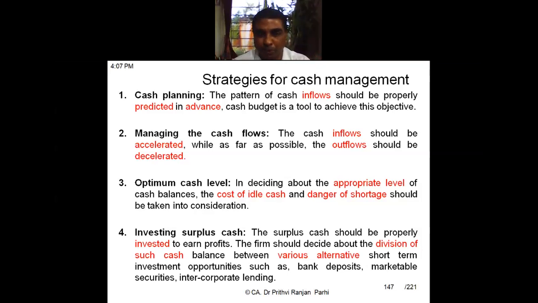Okay. Then also one of the strategies is taking decisions about investing surplus cash. If you know there is a surplus cash, that should be invested in the most profitable manner. At that point of time, we have to see what are the various options available with us. Whether that surplus cash we would like to keep in bank deposits or in marketable securities, which you can liquidate at any point of time, or maybe in intercorporate lending, that money can be lent to somebody else. So, like this, various options we need to evaluate, and we have to think of how to invest the surplus cash. Okay, so these are the four strategies which are used in cash management activities. Are you getting up to this?